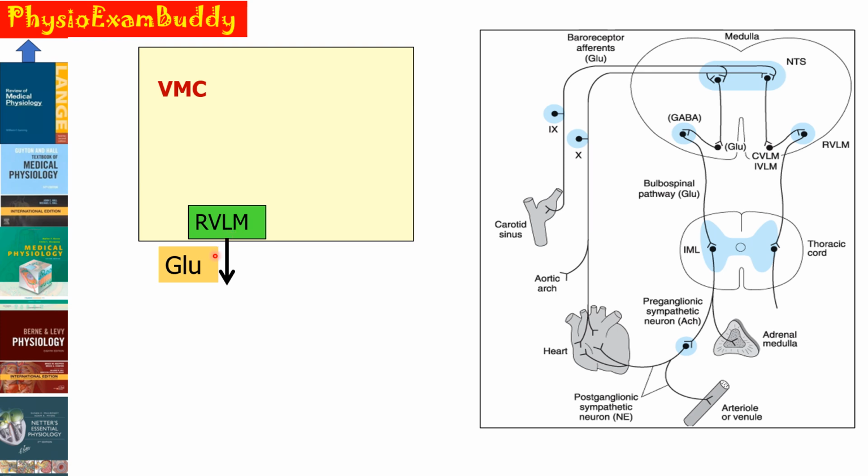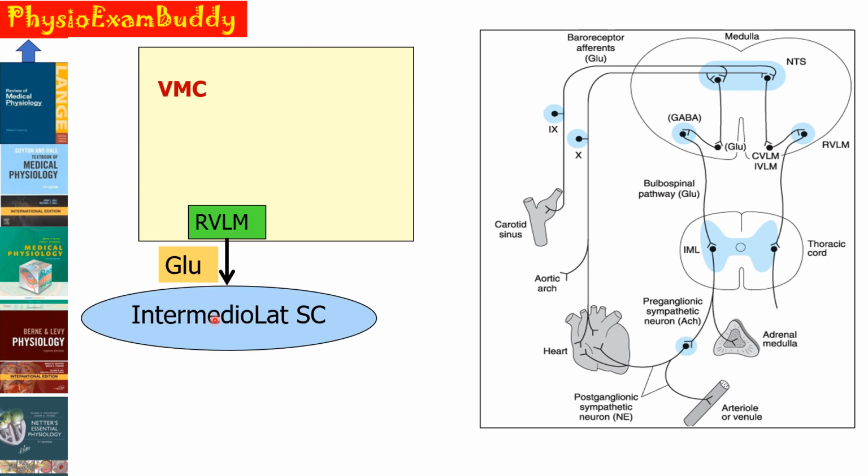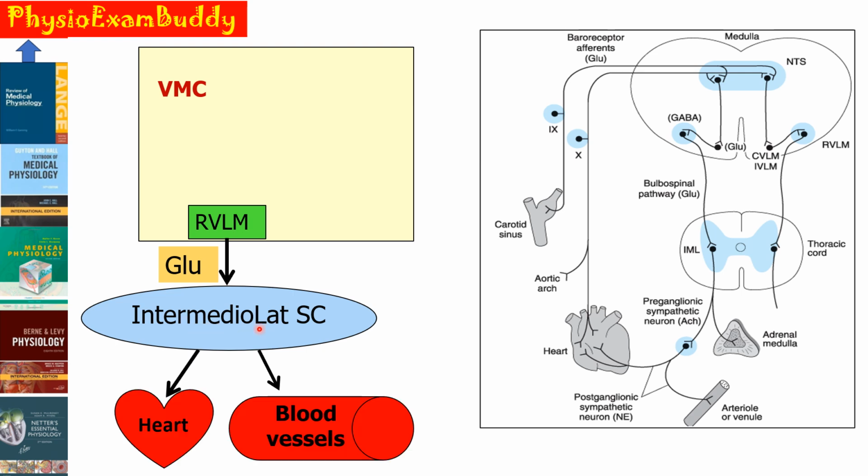So RVLM secretes glutamate, which will excite the sympathetic preganglionic neurons in the intermediolateral gray column of the spinal cord, and from here the postganglionic neurons supply the heart as well as blood vessels. So the impulses from this RVLM are actually stimulating the sympathetic preganglionic neurons. So it causes sympathetic stimulation of the heart as well as the blood vessels, and these impulses maintain a partial state of contraction of the blood vessels, which is known as the vasomotor tone or the vasoconstrictor tone.